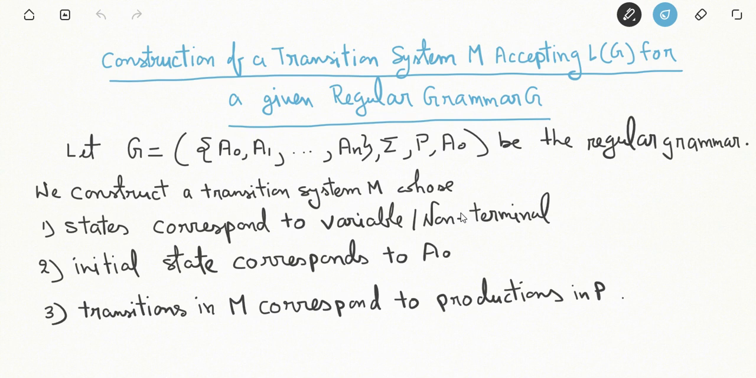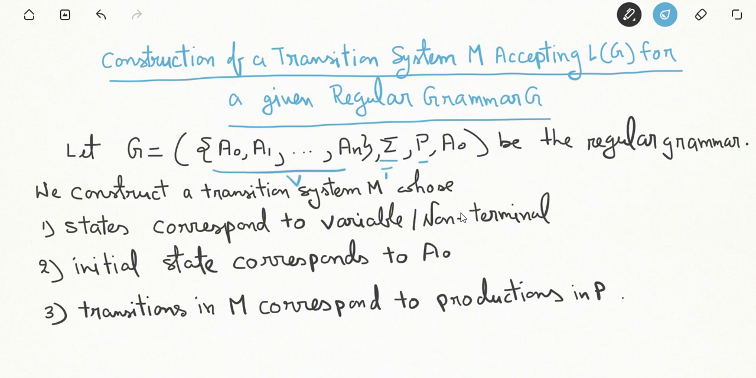In this video we are going to see construction of a transition system M accepting the language L(G) for a given regular grammar G. Let G = (V, T, P, S)